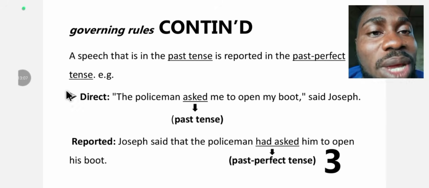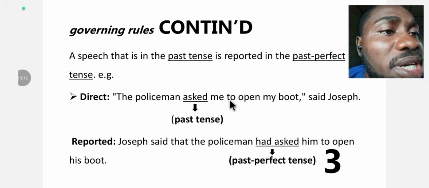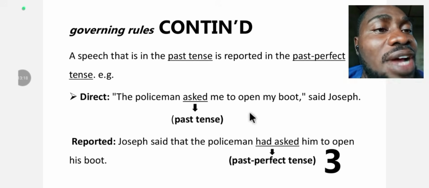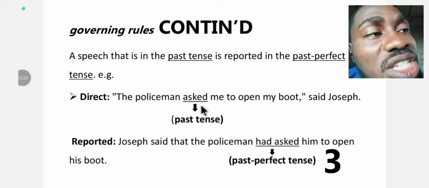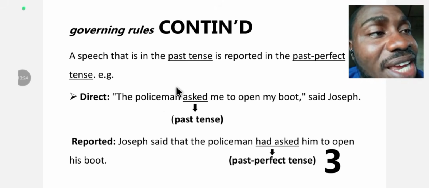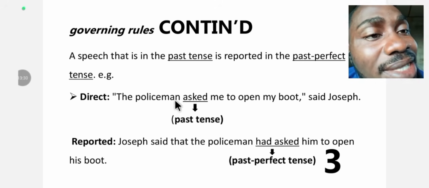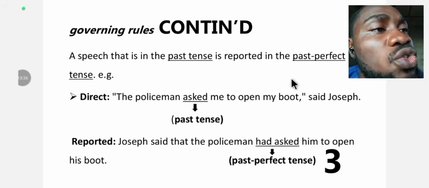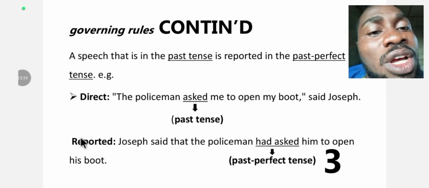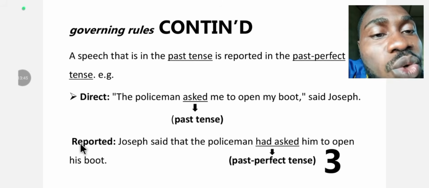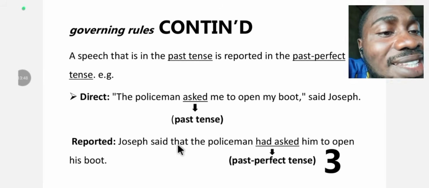The first example we have here, the direct speech states, "The policeman asked me to open my boot," said Joseph. This is a direct speech as quoted by Joseph. What did you notice here? What tense was this speech expressed in? It's expressed in a past tense. You can see "asked" here, the past tense verb. So according to the law, converting it to reported speech, we are supposed to use what tense? Past perfect tense.